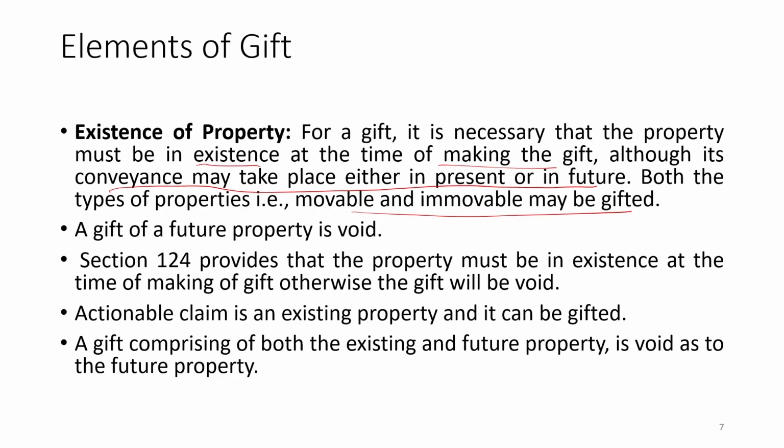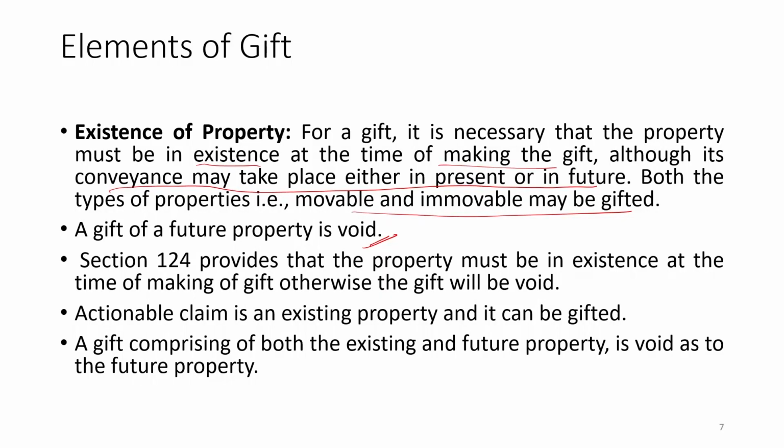So, in that way it cannot be gifted. A gift of a future property is completely void. Section 124 provides that a property must be in existence at the time of making the gift, otherwise the gift will be void. So, if the property is not in existence, in that case the gift will be void ab initio.